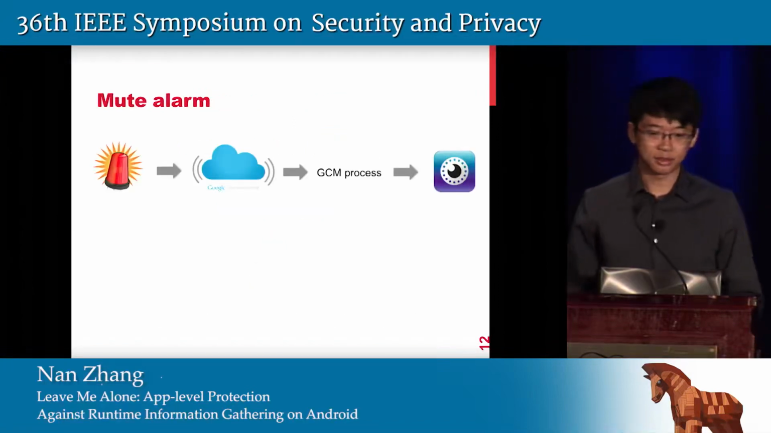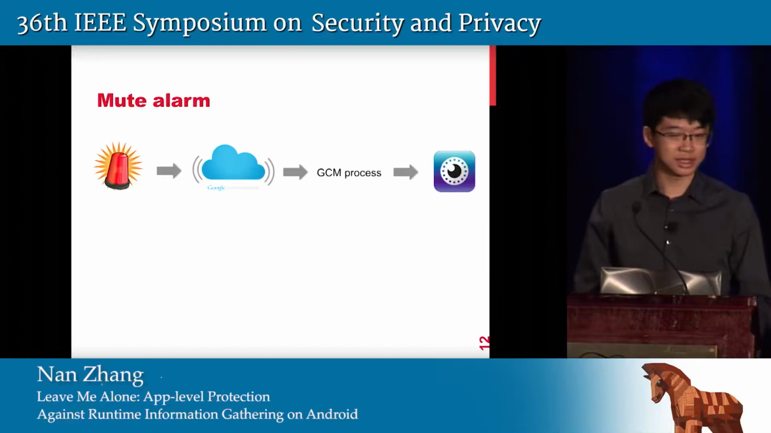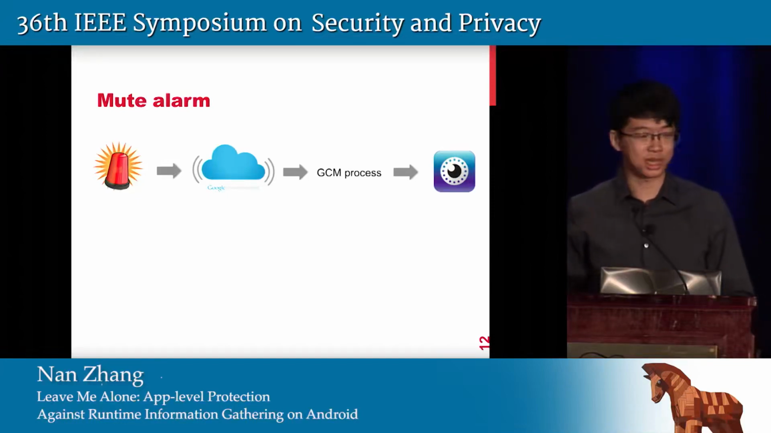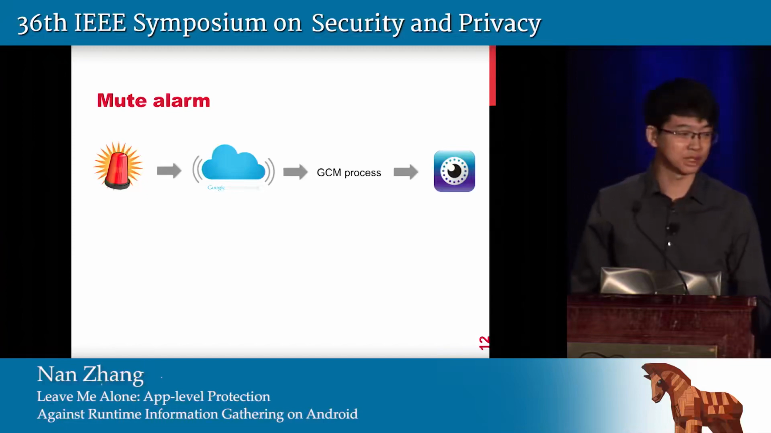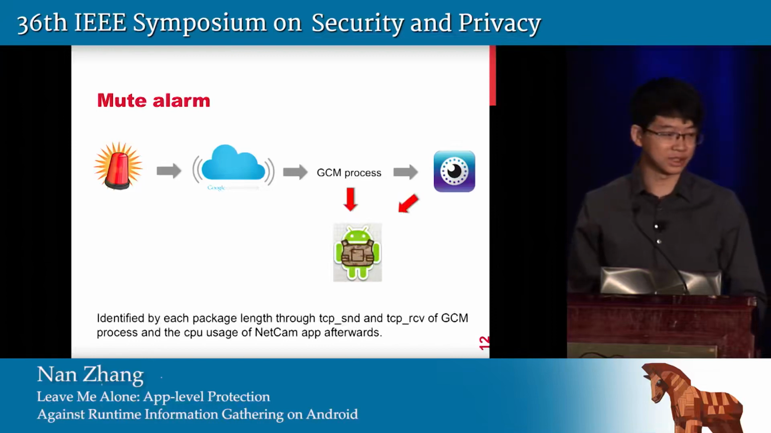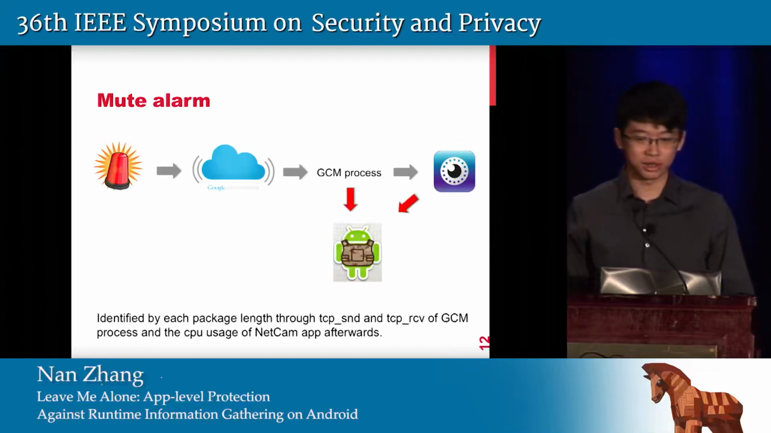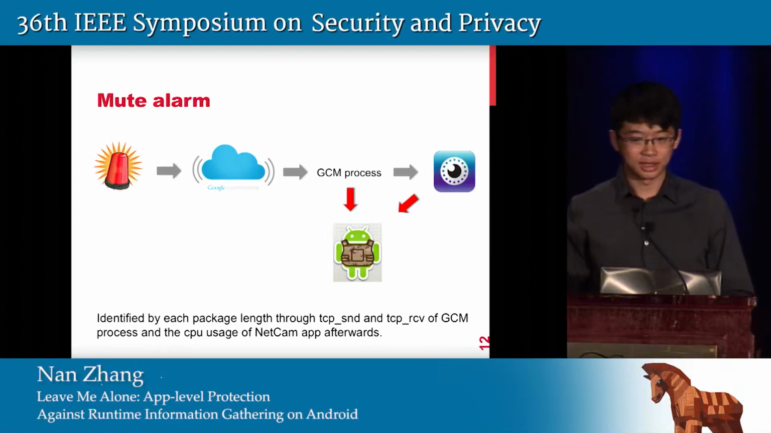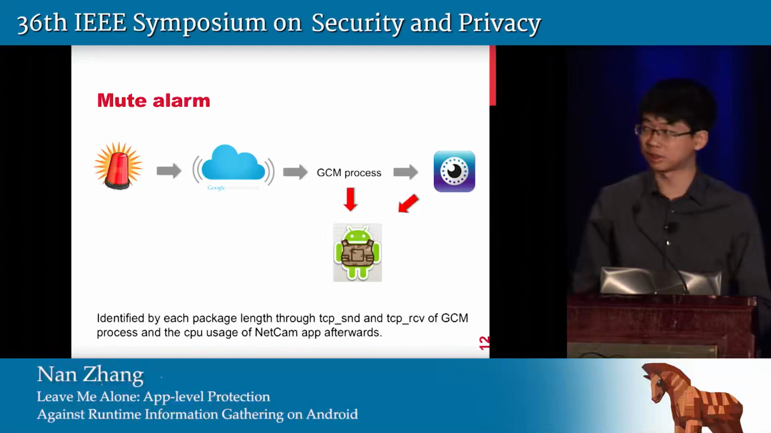Then if an alarm is raised, it will be passed to the GCM server and then to the GCM process on the phone. The GCM process will deliver the alarm to the NetCam app. This could also be inferred through a fixed-length range of traffic statistics of the GCM process, and then observing that the NetCam app will use the CPU immediately after this. Once the malicious app has such information, it can mute the alarm, mute the phone, and make the alarm less noticeable to the user.